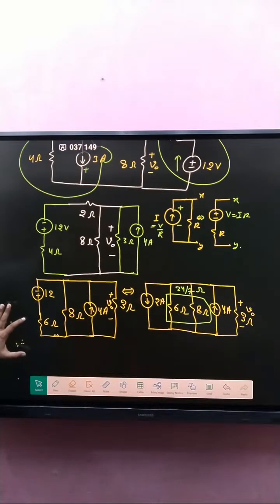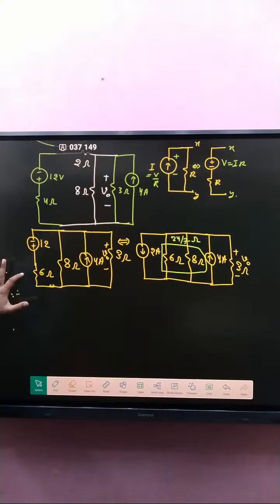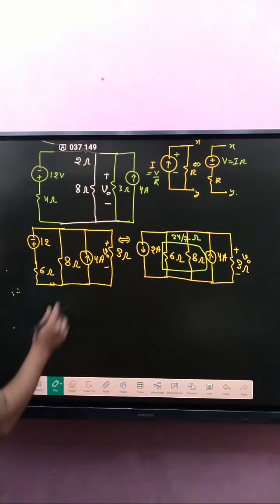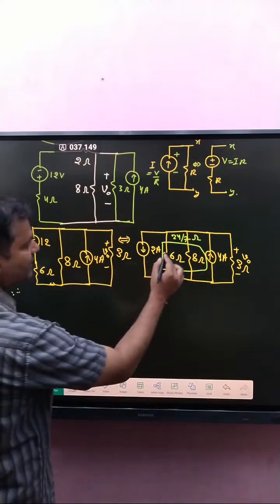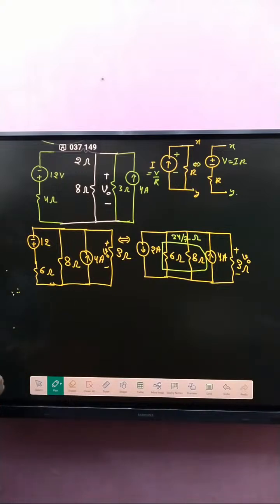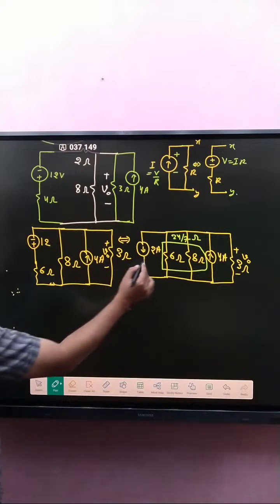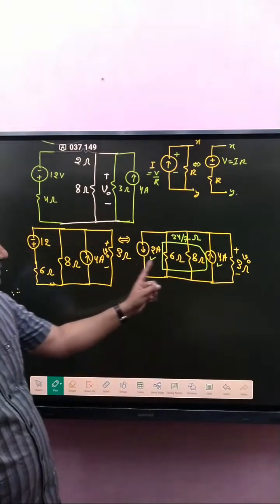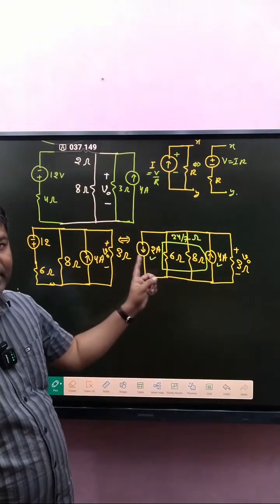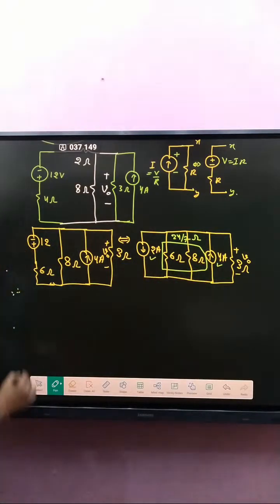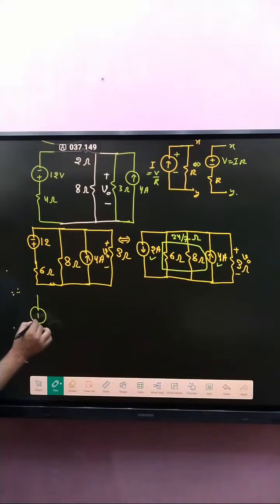So now, after that, if you see that one, that is 24 by 7, and here 2 ampere connected in parallel, and 2 and 4 both are parallel. So the algebraic sum of these two, that is how much? 4 minus 2, that is 2 ampere. In which direction? Upward. Okay. So that is 2 ampere.